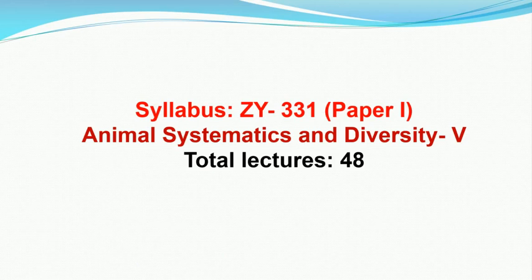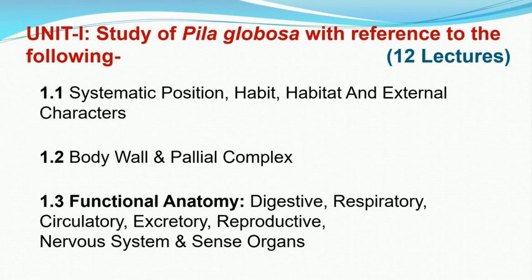So paper number ZY331, Animal Systematics and Diversity 5. Unit 1 we are going to study Pila globosa with special reference to certain systems. First we will study the general introduction and general characters of phylum Mollusca, systematic position with reasons, distribution, habit and habitat of Pila globosa, which is also commonly known as apple snail. Then we are going to study the external characters of Pila globosa.